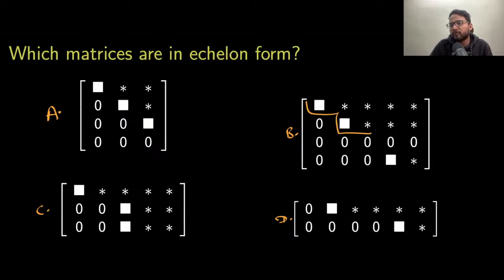B is not in equivalent form because you have to cross this row, and there is no way to cross this row. You can cross only using the pivot, right? 0 0 cannot be in between. So B is not in the equivalent form. A is in the equivalent form.